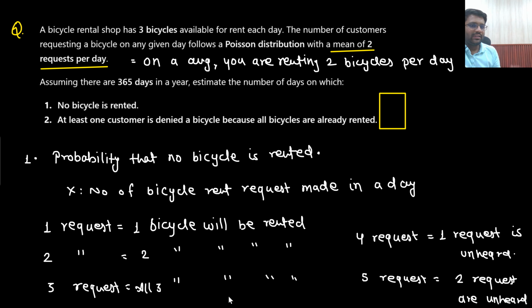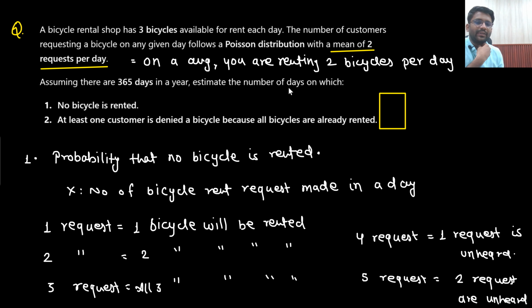Right? So either you can assume your random variable as the number of bicycles rented, or as the number of requests made. Both are the same thing. So what is the expectation of x? Expectation of x is 2 requests per day. Now they are saying: estimate the number of days on which no bicycle is rented. If no bicycle is rented, what does that mean? The number of requests is 0.